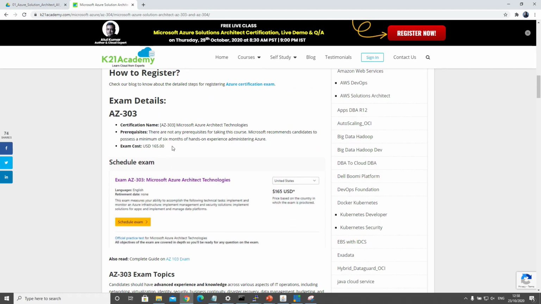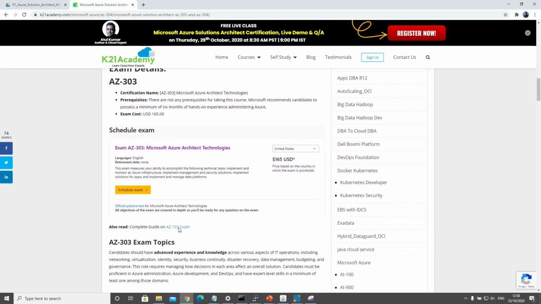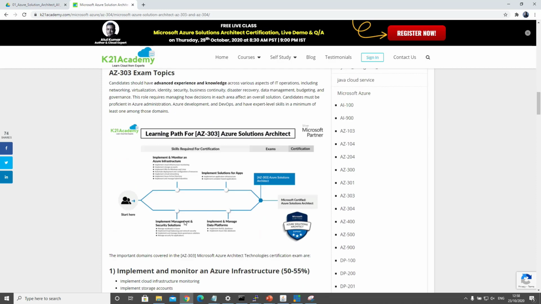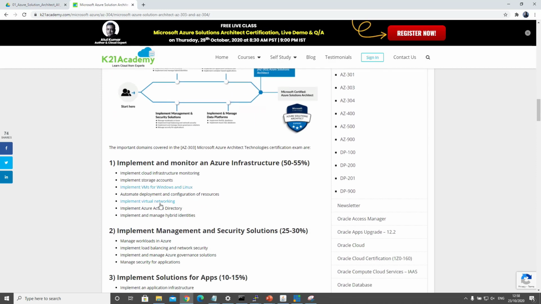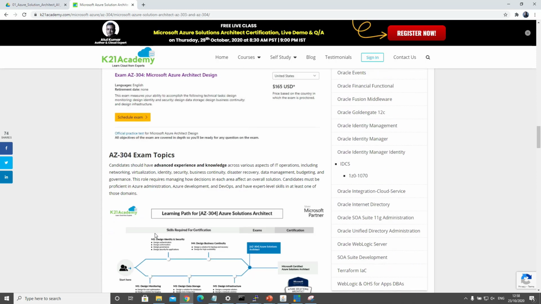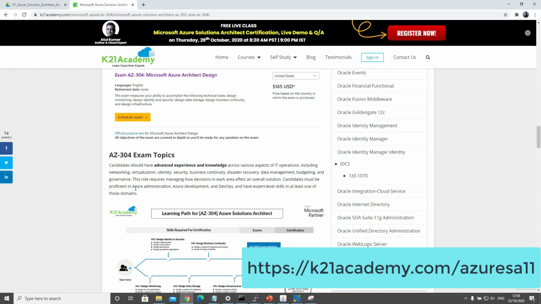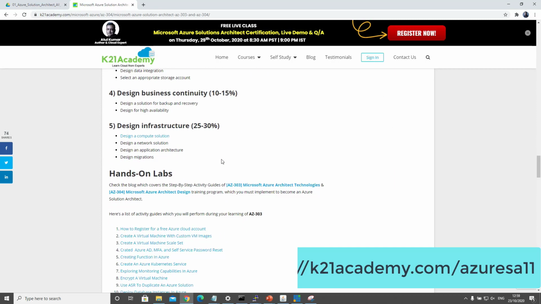You will also look at the details like how you can book this exam or further reading about these topics. Now, we are constantly updating this blog. So if we have some follow-up technical content, we'll be updating on this blog here. ketonacademy.com/AzureSA11, where SA stands for Solution Architecture.